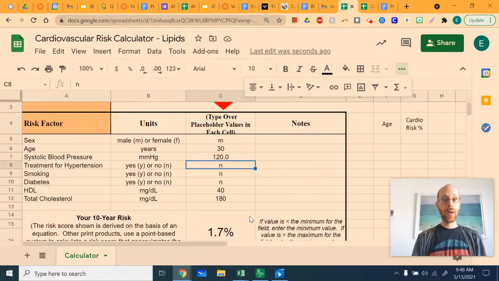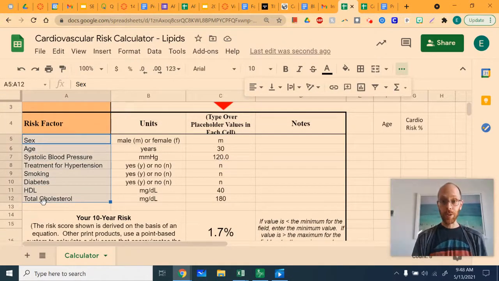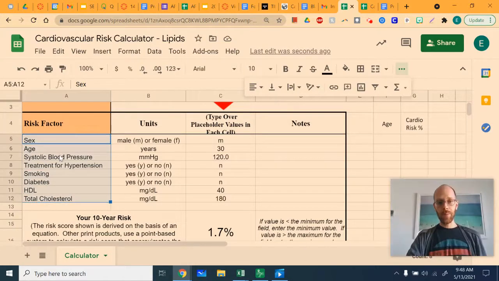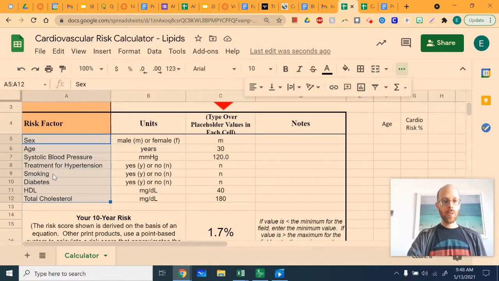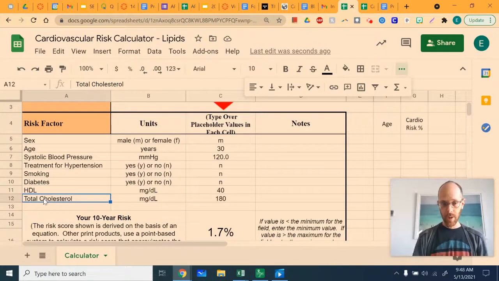This is the Framingham Heart Study 10-year risk calculator, meaning that we have a bunch of health factors here, like your sex, your age, systolic blood pressure, hypertension, whether you smoke, diabetes. And then this one is called the lipids calculator because it includes your HDL and your total cholesterol on it.